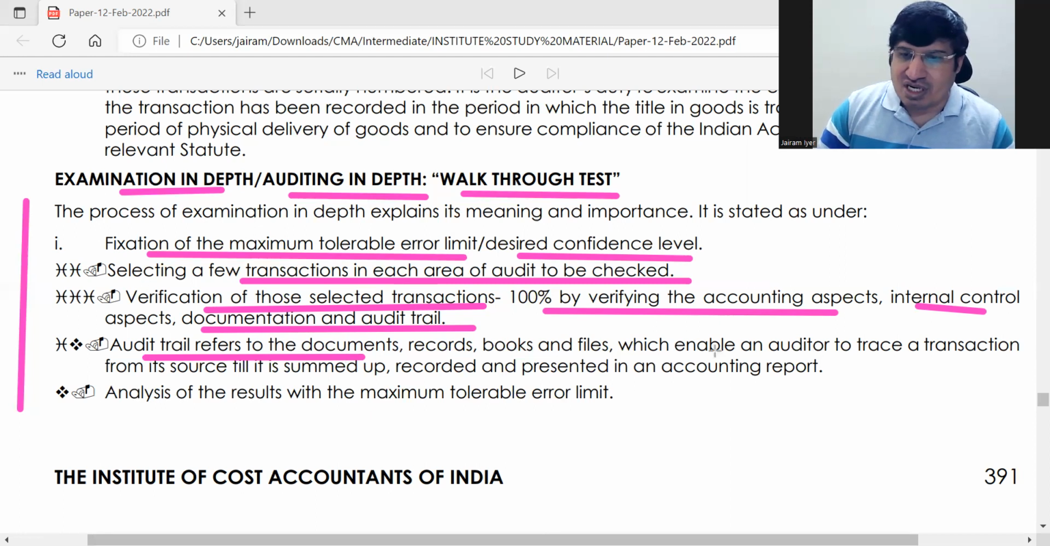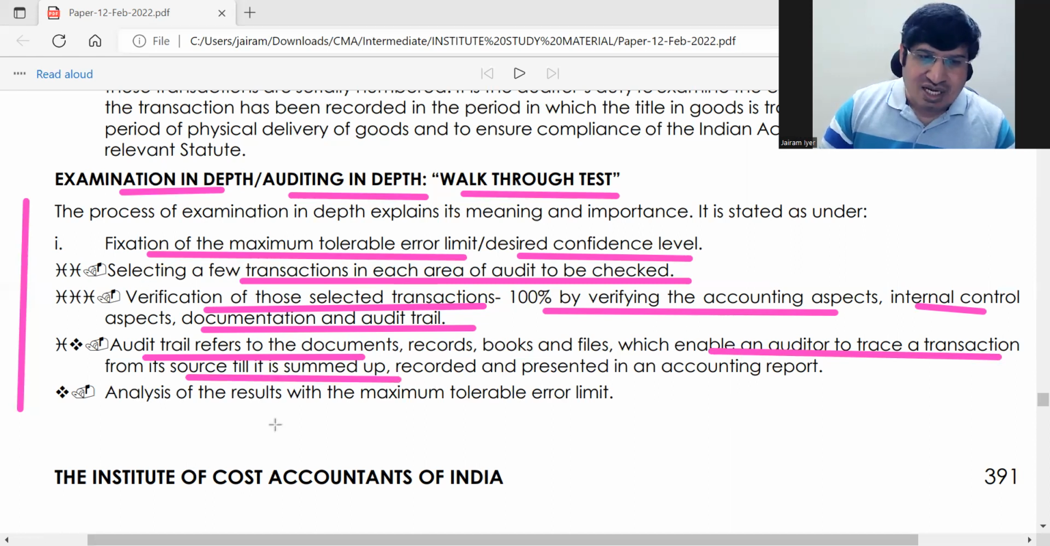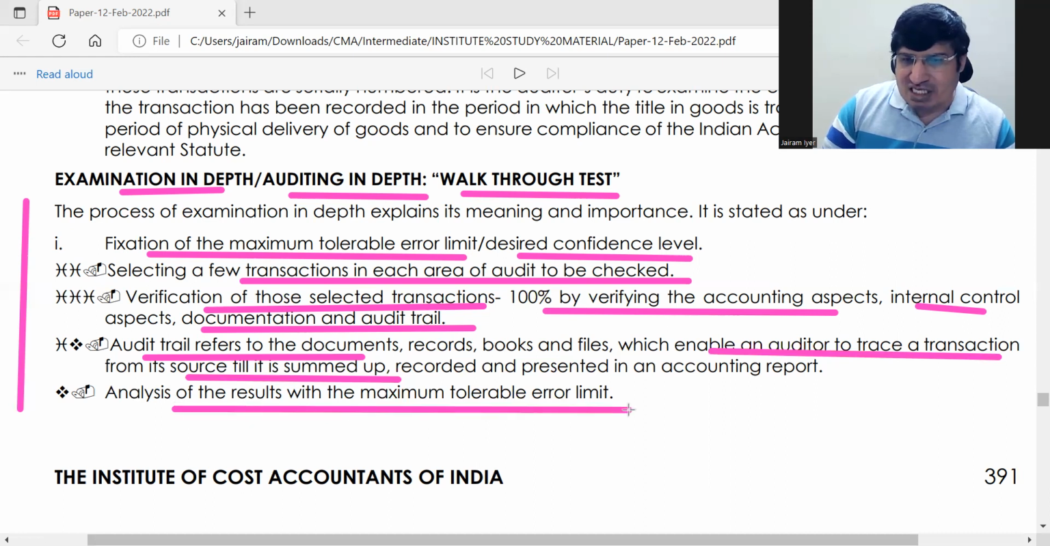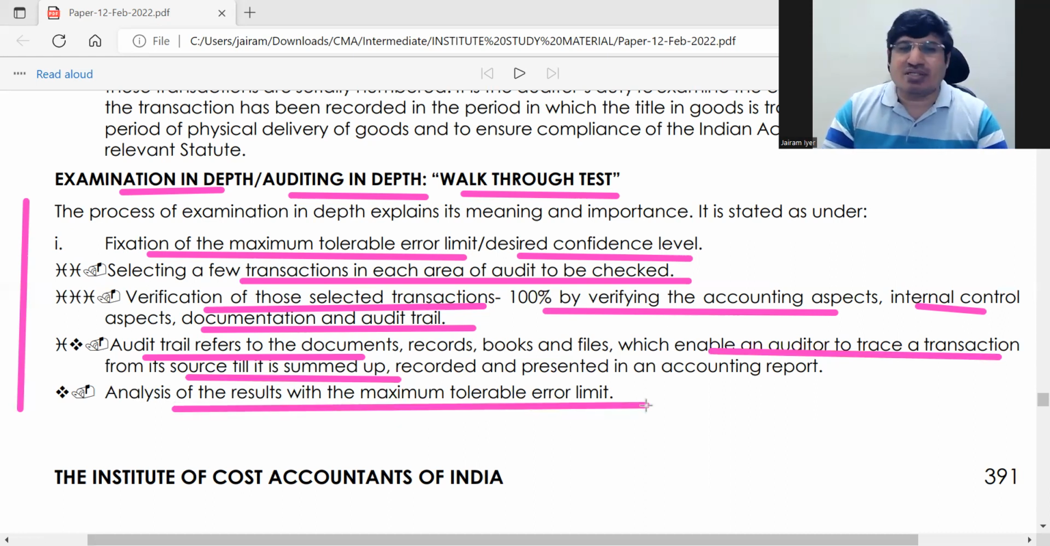It enables an auditor to trace a transaction from source till end. Once all this is done, then analyze the results with the maximum tolerable error limit. Those with less tolerable error are fine. Those with the maximum tolerable error limit, those things you will focus on.